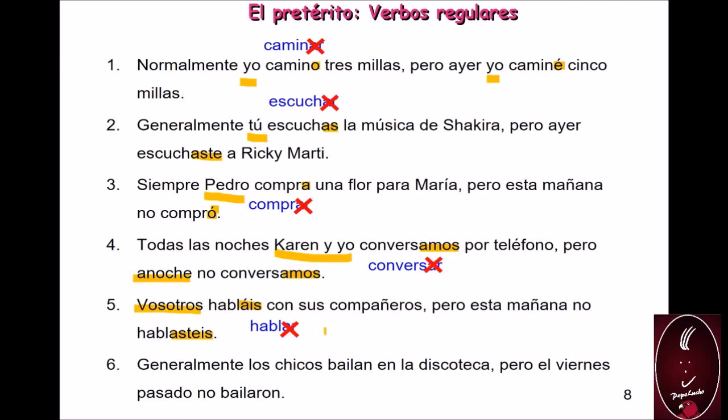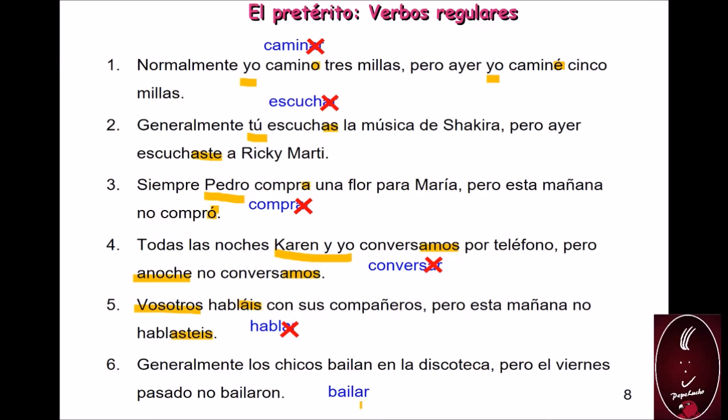And the last one, generalmente los chicos bailan en la discoteca, pero el viernes pasado no bailaron. Generally, the boys dance at the disco, but last Friday they didn't. What verb are we using here? Bailar.